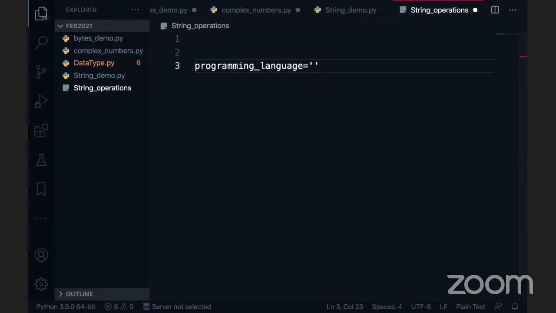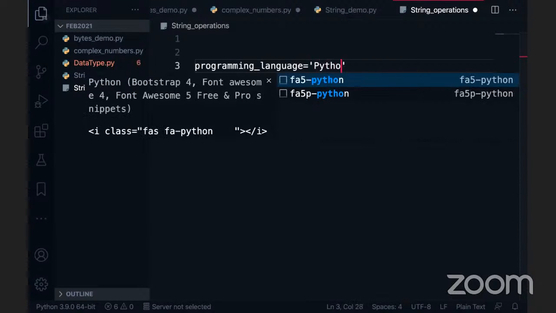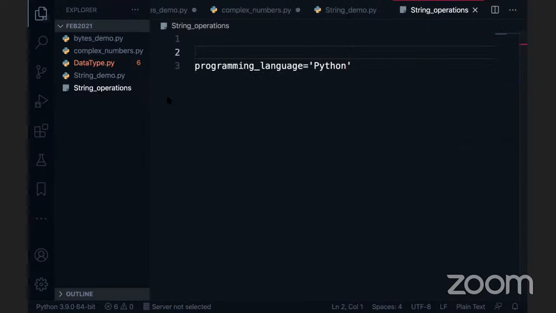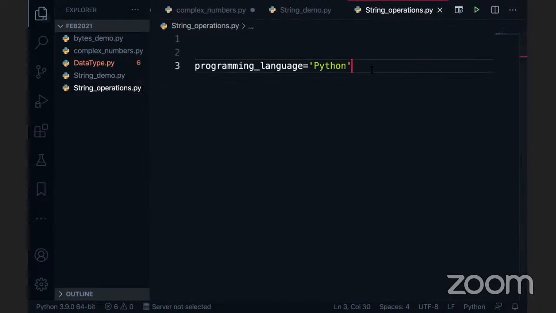So what is the language name? For example, Python, right? So this is a programming language. I haven't given the extension, that's why it is not showing up. Let me give the extension. Okay, programming_language is equal to Python.